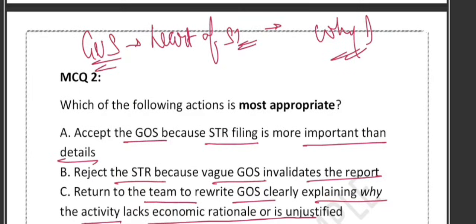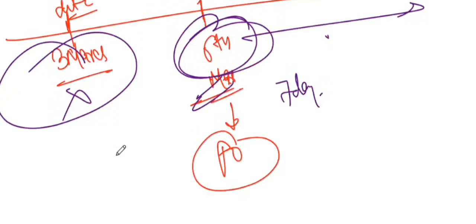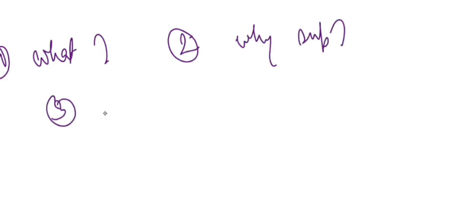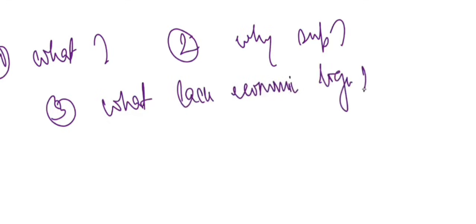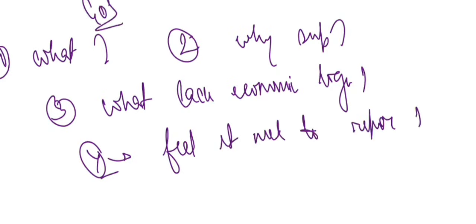A good GOS, which means ground of suspicion, must answer 4 basic questions. First, what happened? Second, why is it suspicious? Third, what lacks economic logic? And the fourth is, why does the bank feel it needs to report? So these 4 questions the GOS must answer.